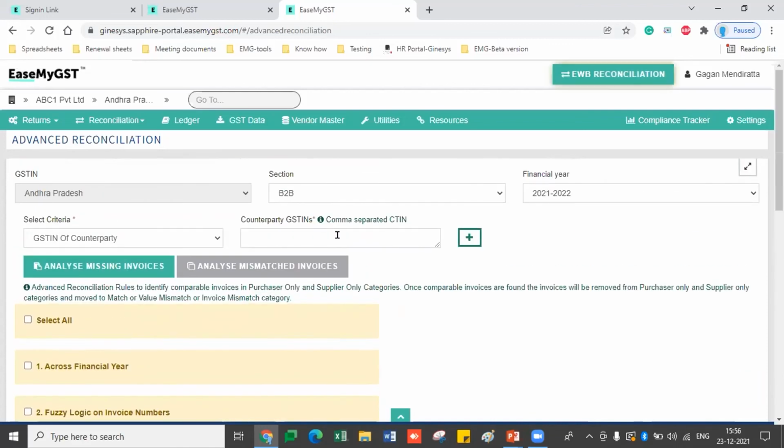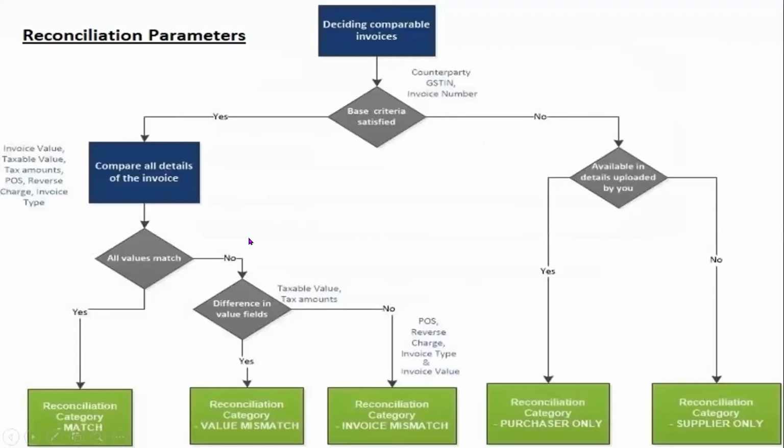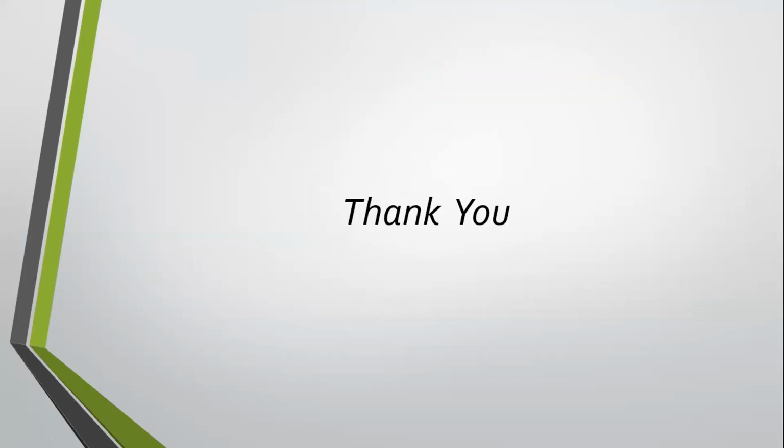So this is a glimpse of our advanced version of the reconciliation. We will surely come up with the next webinar to show you how this feature works and what the data says. Okay, we are open to some Q and A, question and answers, in the chat session or the Q and A session also.